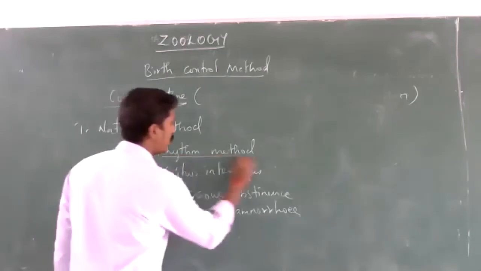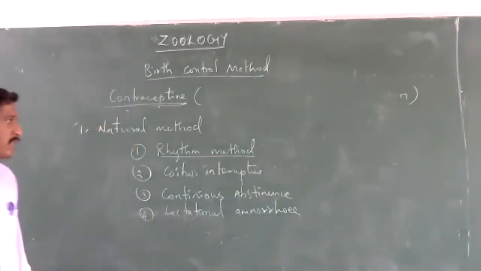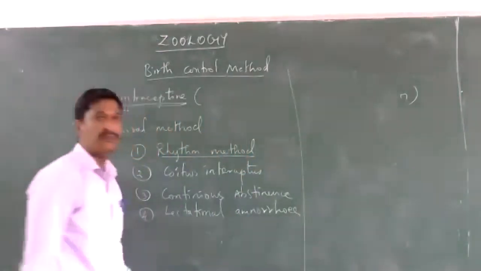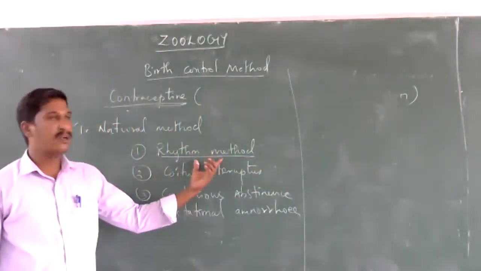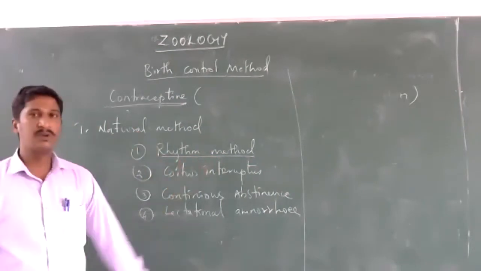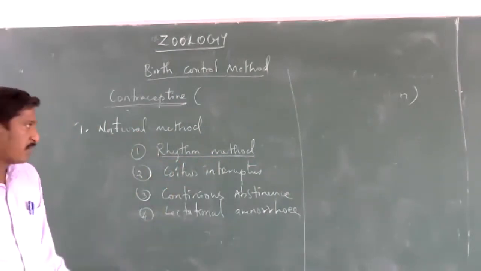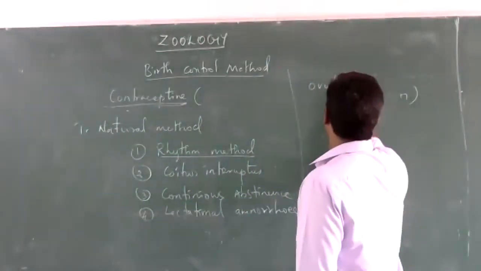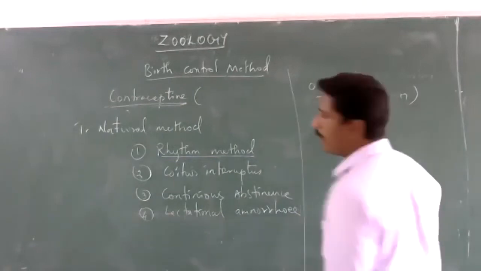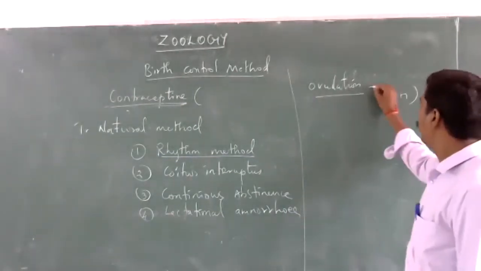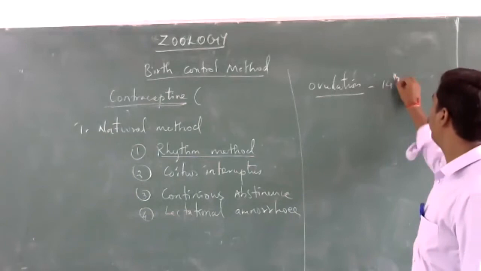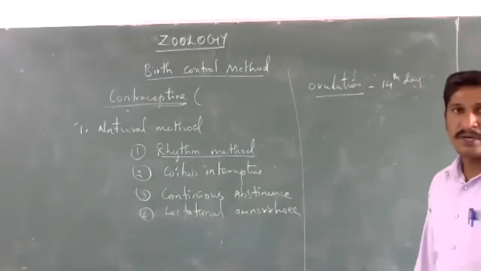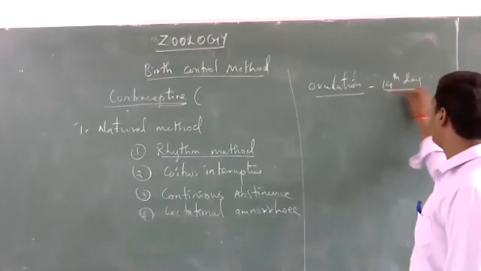The first one is the rhythm method. In the rhythm method, we must know about the menstrual cycle, because ovulation in the menstrual cycle mostly happens on the 14th day of menstruation.